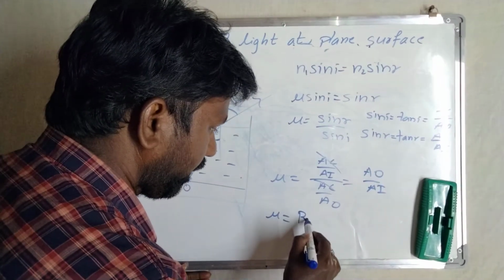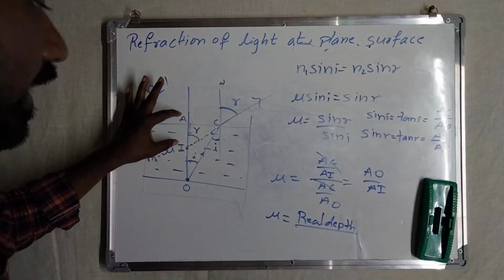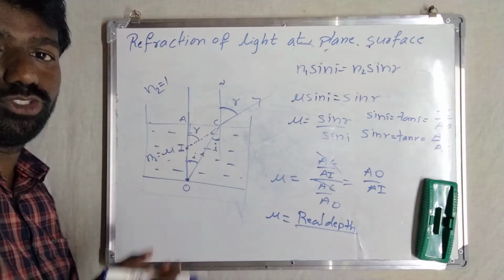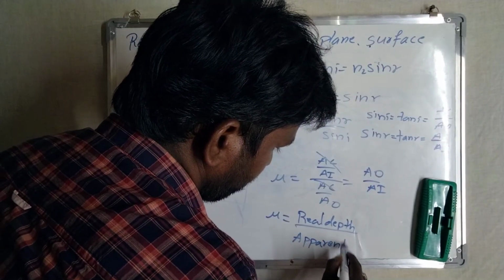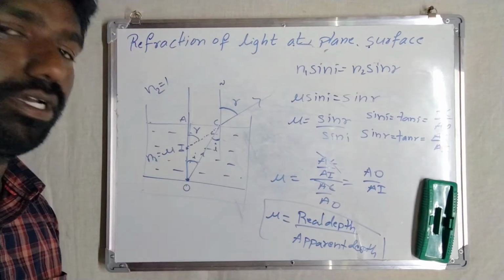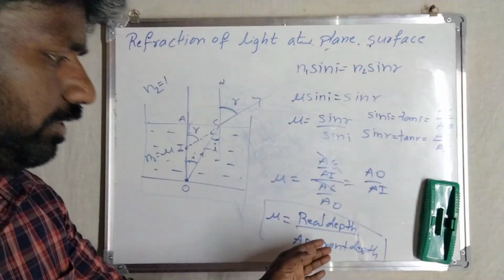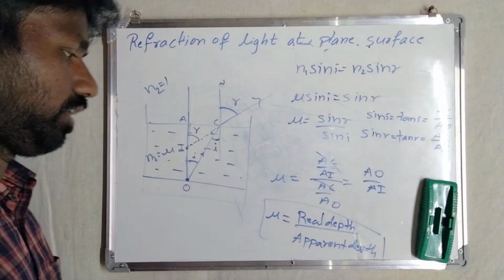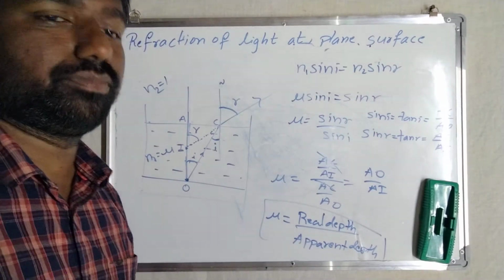So simply we can write mu equals real depth by AI. AI is the point to which the coin appears to be raised, so AI is the apparent depth. This is the relation between real depth, apparent depth, and the refractive index: mu equals real depth by apparent depth. If you want to find the real depth, multiply the refractive index with the apparent depth. Or if you want the apparent depth, real depth divided by refractive index gives the apparent depth.